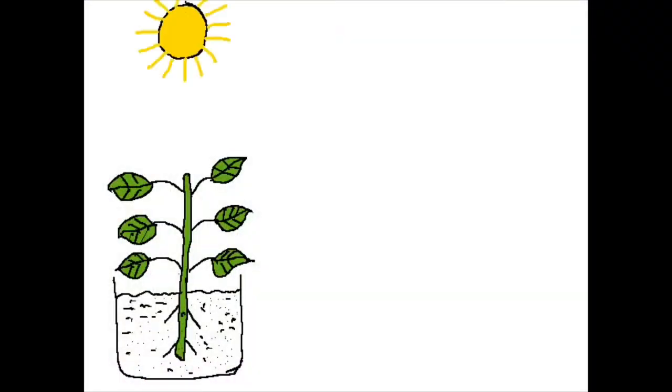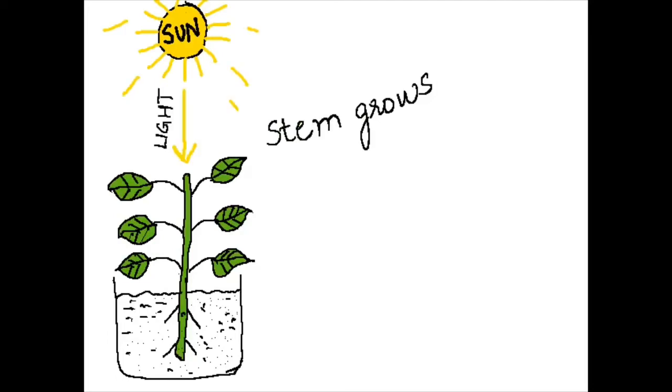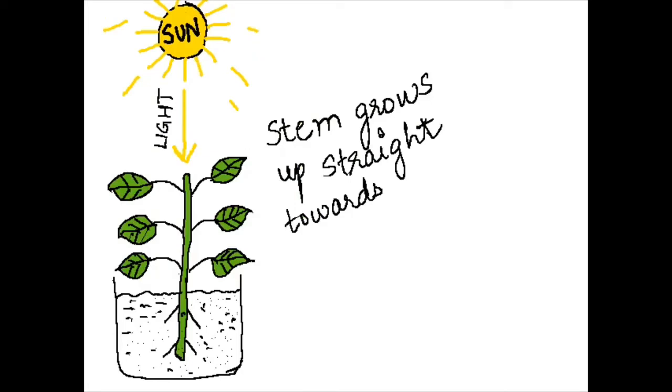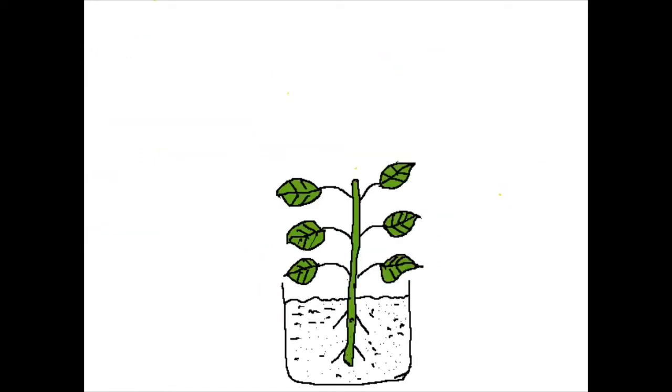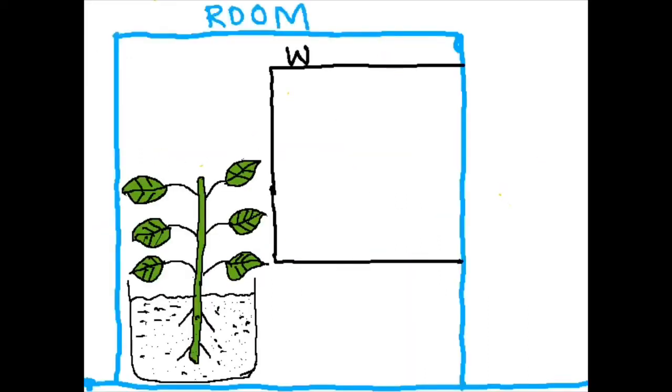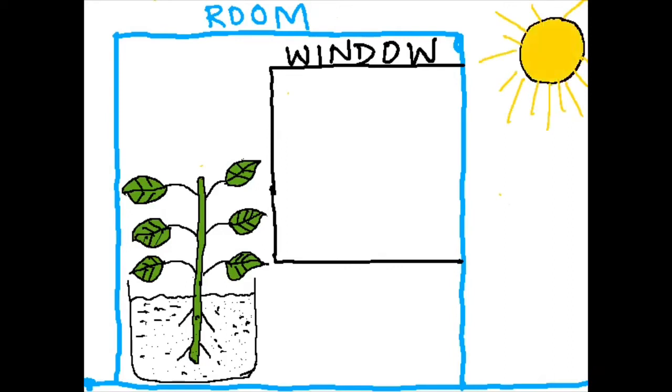So what have we studied from this experiment? When the sun is above, the stem of the plant grows straight towards light and the root grows straight downward away from the light. And now we are keeping the plant in a dark room near the window. So you can see that the sunlight is coming from one side through the window.